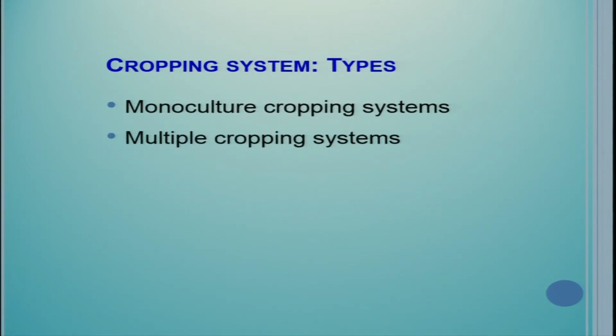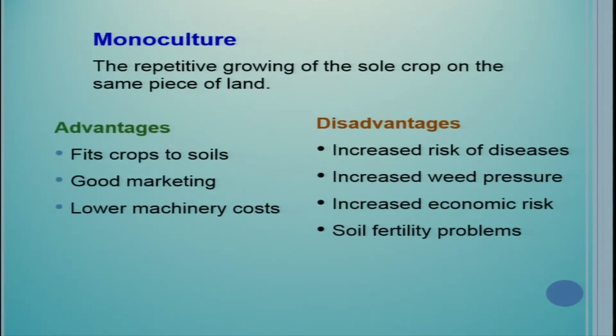Now there are two kinds of cropping system practiced in India. Number one is the monoculture cropping system, the other is the multiple cropping system. Multiple cropping system is also called multi-cropping system. It is the way people call it. Now see, what do we mean by monoculture? The repetitive growing of a sole crop on the same piece of land. This is known as monoculture. Monoculture means just growing one kind of crop year after year, season after season. There is no change in crop.